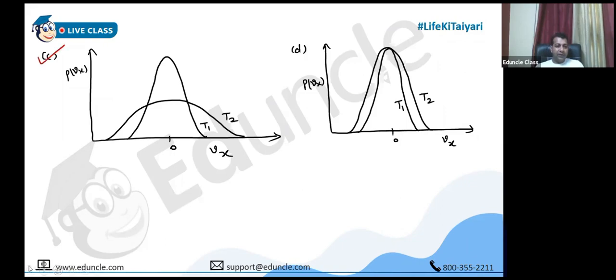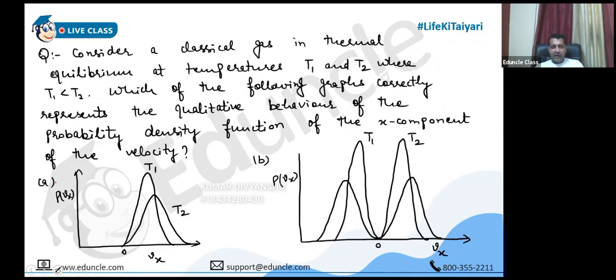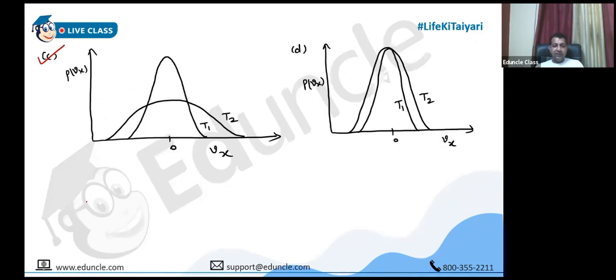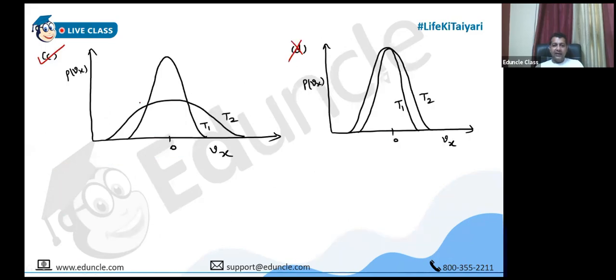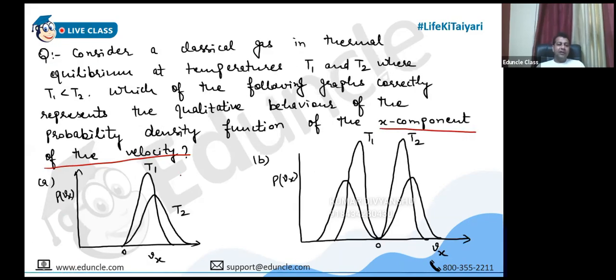So it's option C clearly because it is 1D case. Because they are asking you about the x component of the velocity. It means it is 1D case. And for 1D case, the graphs are like this. Obviously, we have not seen graphs like this and this. We have seen the graph of this kind, that is A, and then C. And then there was another kind of graph similar to A, but that was linear over here for 2D case.